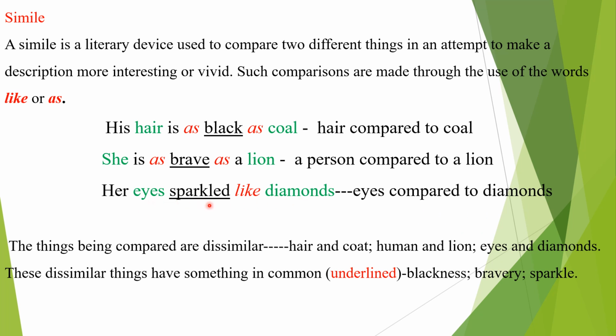Sparkle. So the things being compared are dissimilar: hair and coal, eyes and diamonds, two different things. The common things are blackness, bravery, and sparkle.